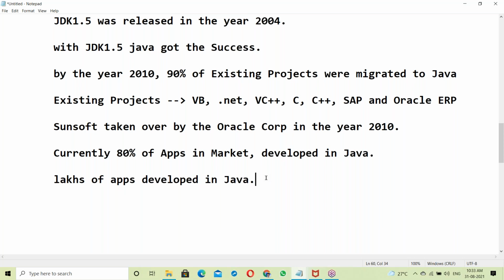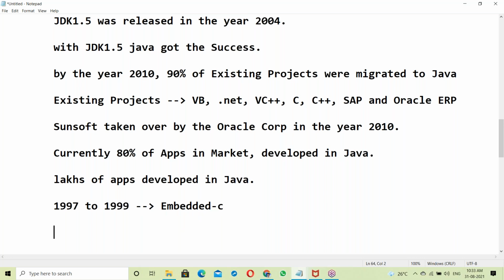Since the year 2000, I have been working on Java. My career started in 1997, and from 1997 to 1999 I worked in embedded C.